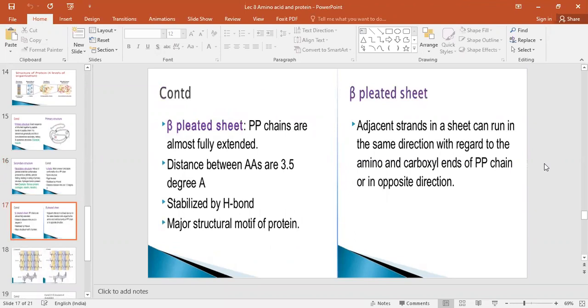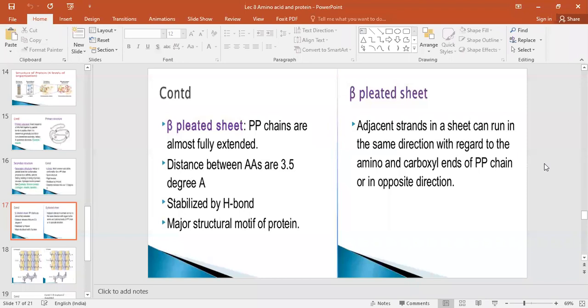Okay, this is all about the alpha helix. Helix means what? You have already seen the DNA helical structure in molecular biology. In the same way the protein chain goes into the alpha helical structure. It is either right-handed or left-handed, but the right-handed structure is more stable, and the distance between two amino acids is 1.5 Angstrom. Next one, beta pleated sheet.